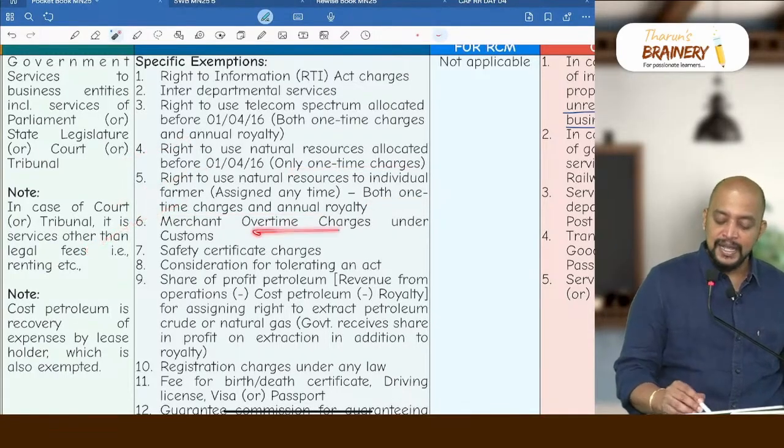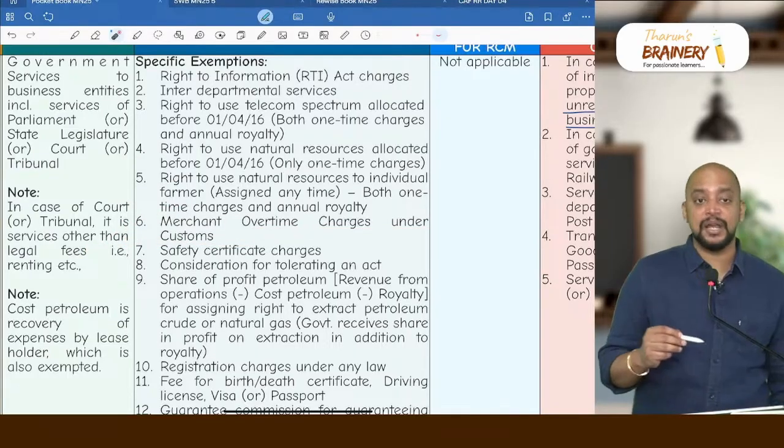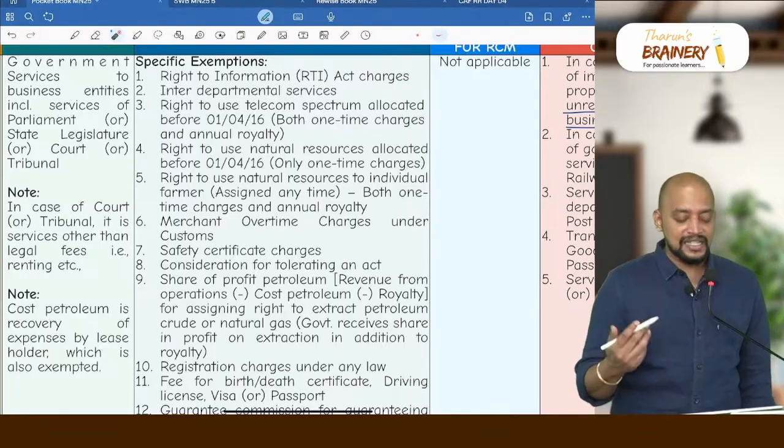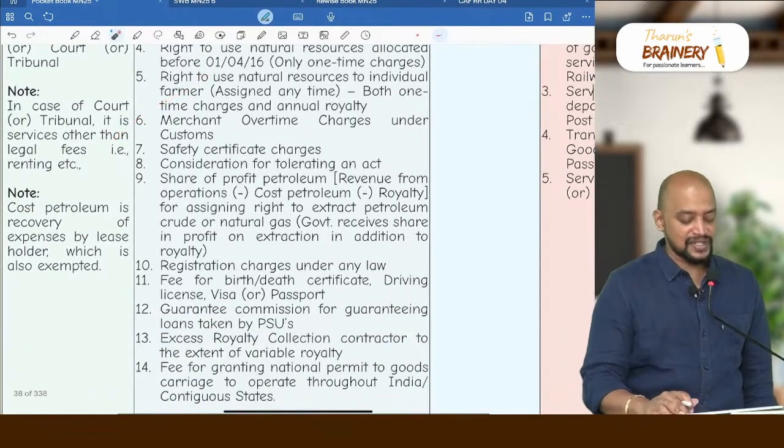Then point number 6, merchant overtime charges under customs, MOT charges. So the customs department which will work after office hours or during holidays will collect some extra charges. That is MOT charges, which is exempted.